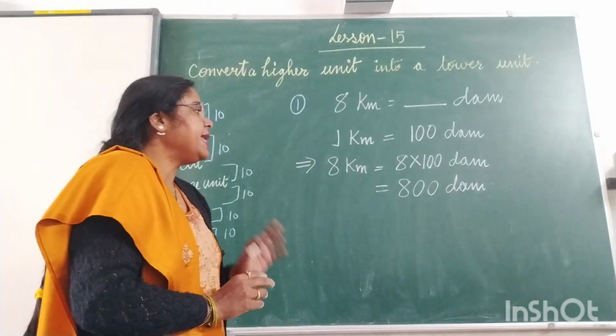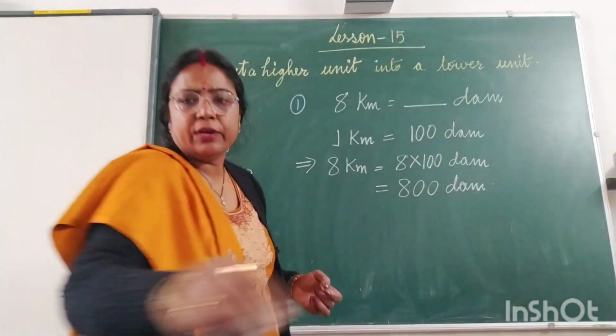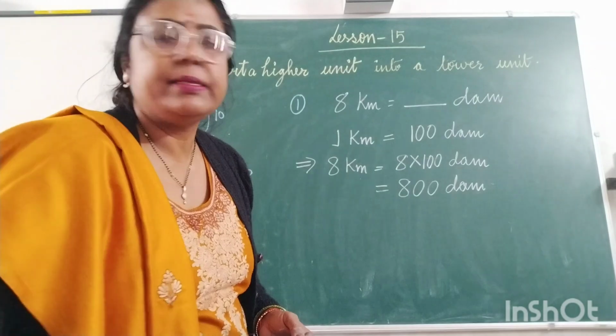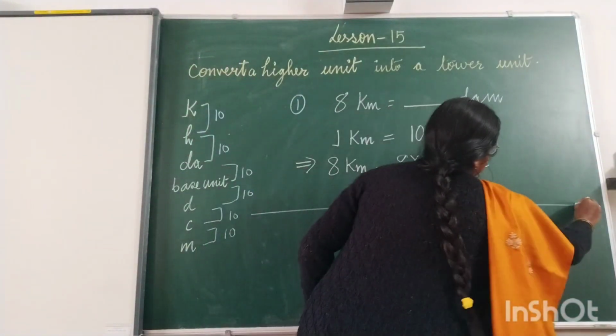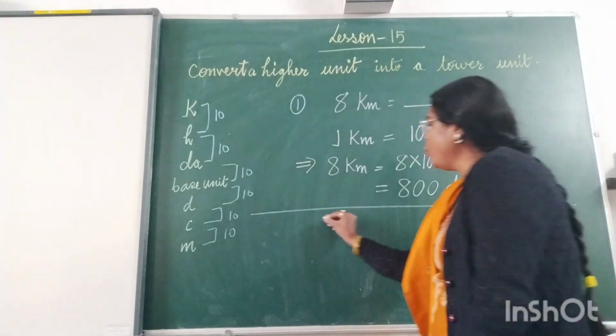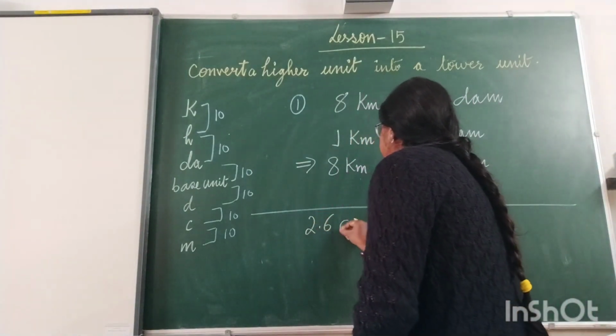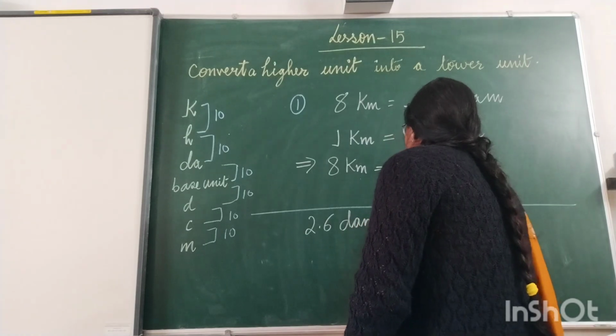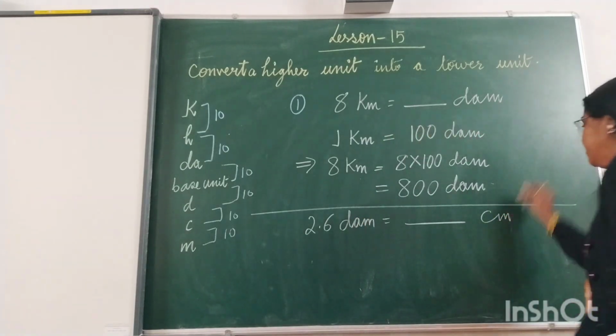Okay, now we are taking the second question. The second question is, let's see, 2.6 decameter is equal to dash centimeter.